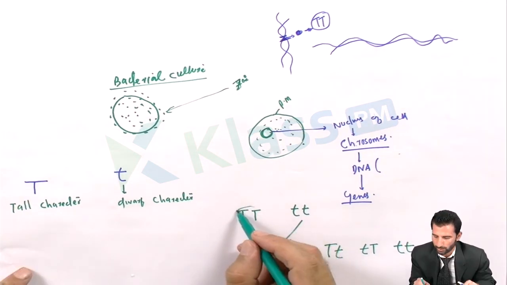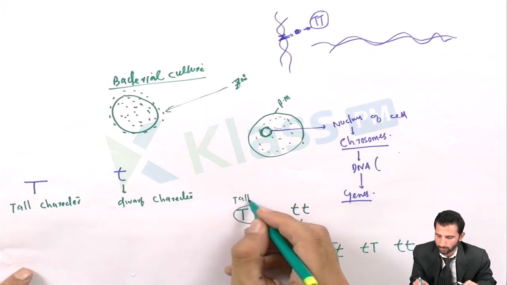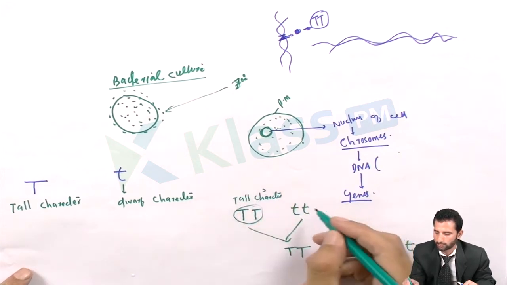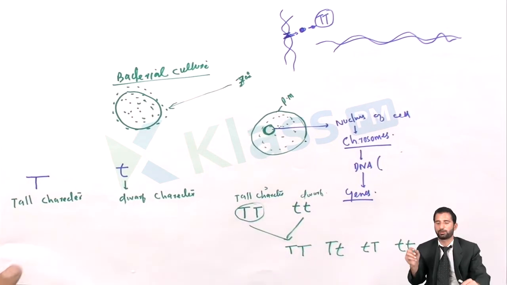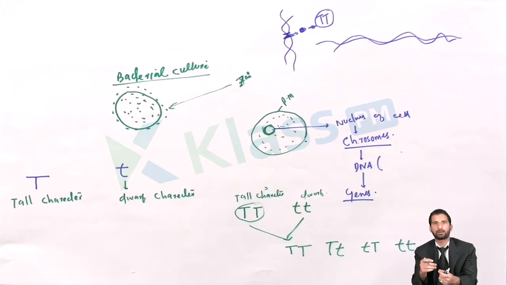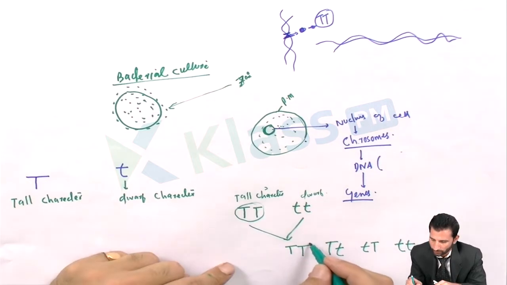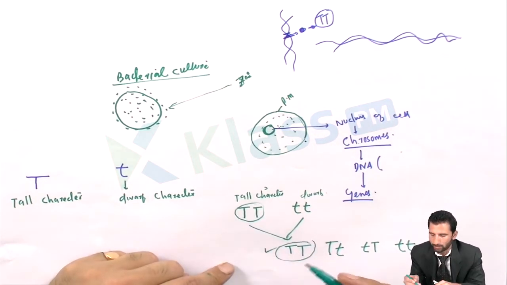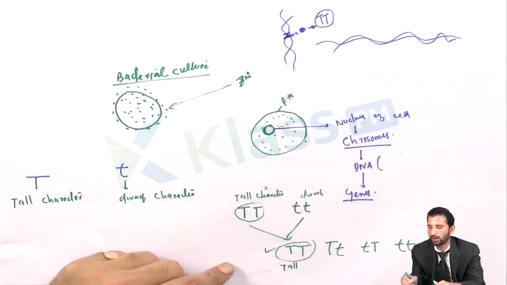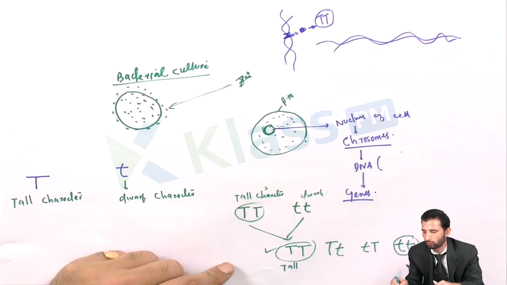This is for the tall character, and this is for the dwarf character. It means that if the gene pair is capital T, the person would be tall. If the gene is small t, the person would be dwarf. Now this one would obviously be tall, and this one would be dwarf.